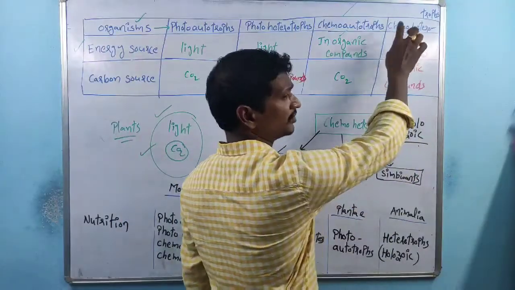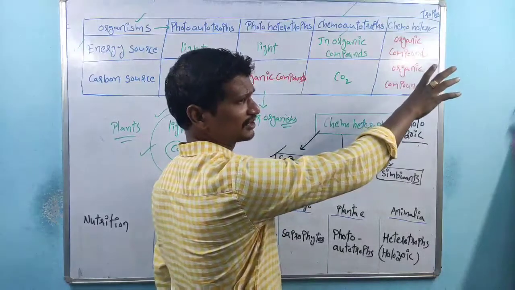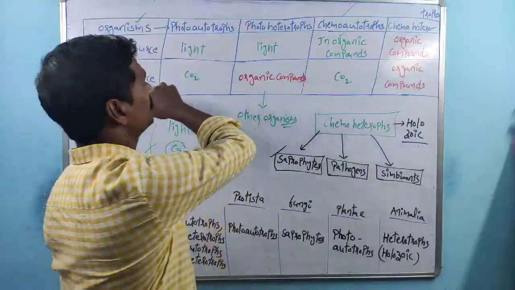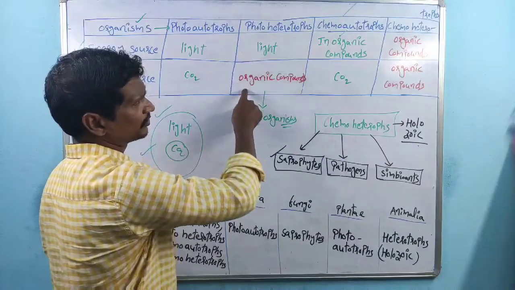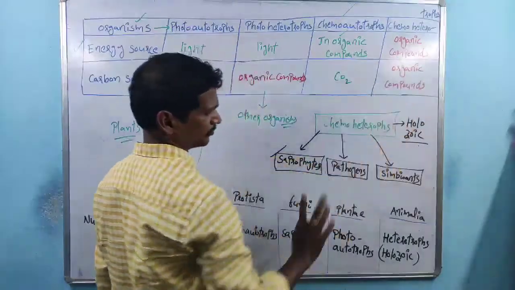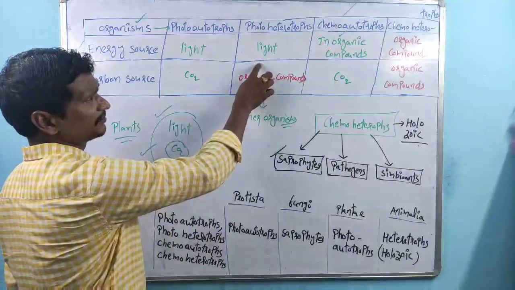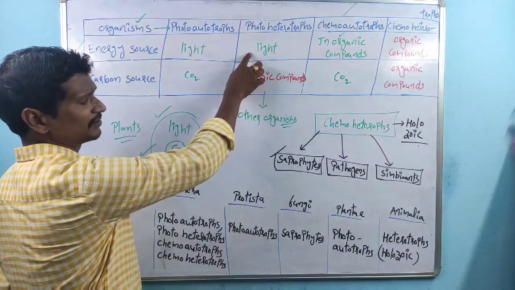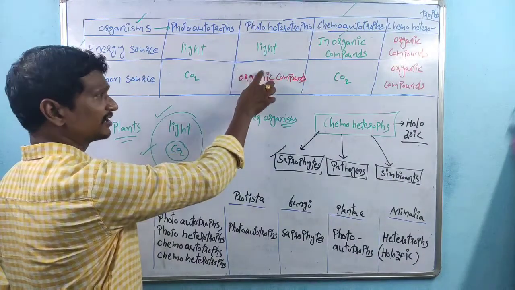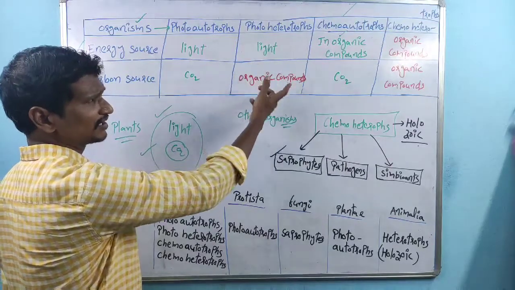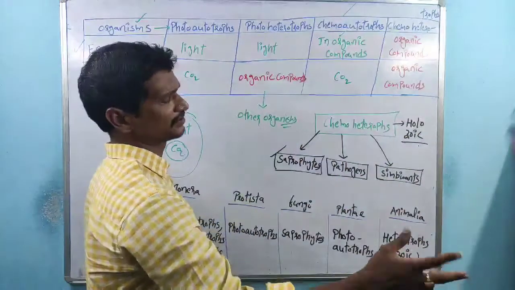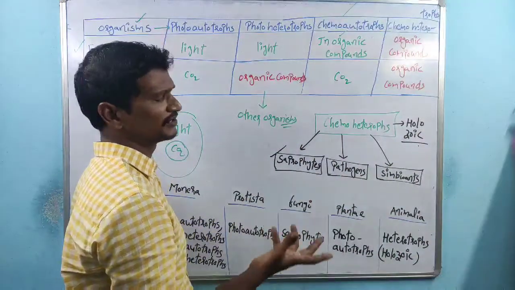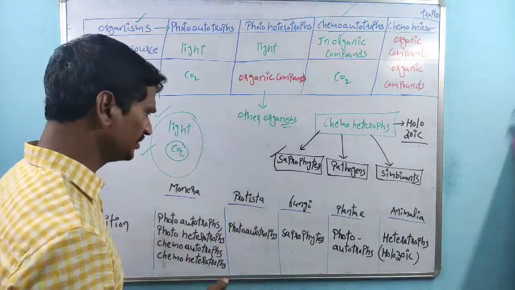Chemoheterotrophs completely depend on other organisms for energy source and for carbon source, right? See, this is about the photoheterotroph and this is about the chemoheterotroph. Photoheterotrophs partially depend: not on other organisms for energy, but for carbon they depend on other organisms. But chemoheterotrophs are not like that; for both energy and carbon they depend on other organisms.